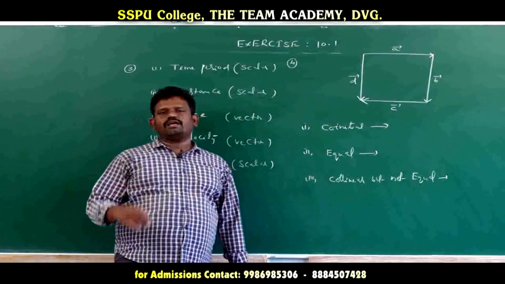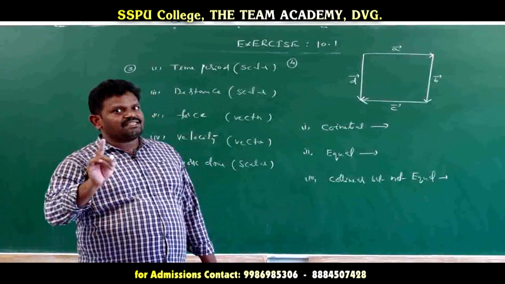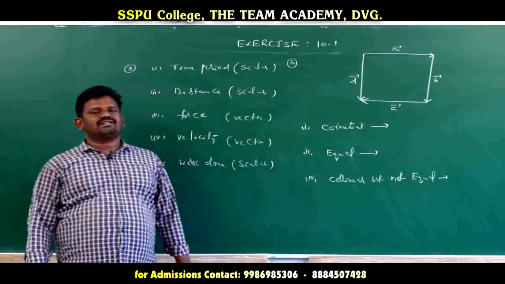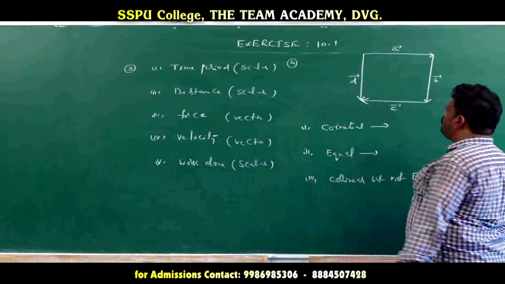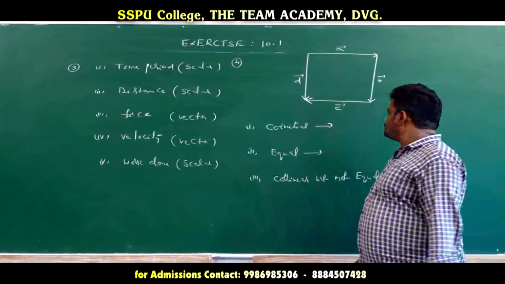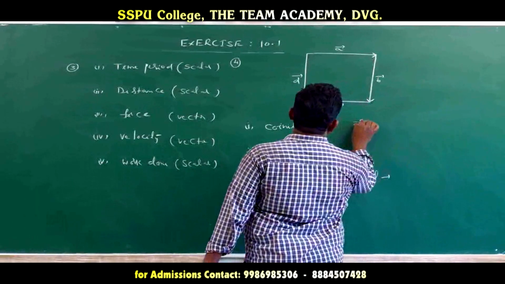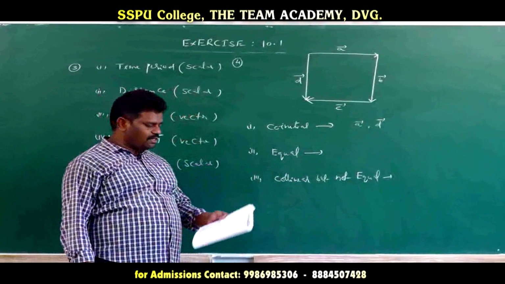I already explained the types of vectors. Co-initial means what? Two or more vectors having the same initial point. Those vectors are said to be co-initial vectors. Here see, which vectors have the same initial point? So A vector and D vector. These two are the co-initial vectors. So that's why we have written A vector and D vector as the co-initial vector example.